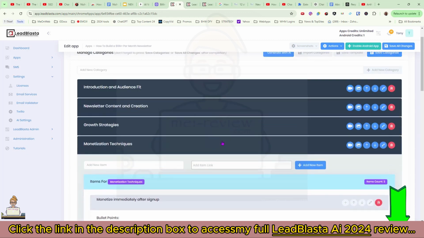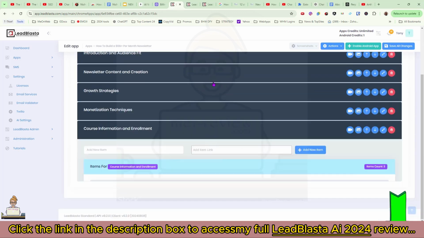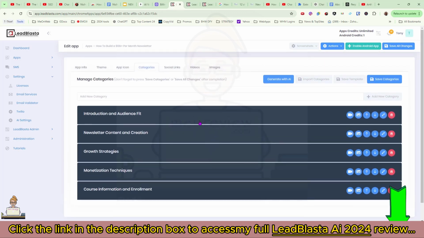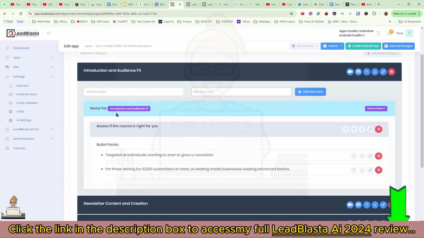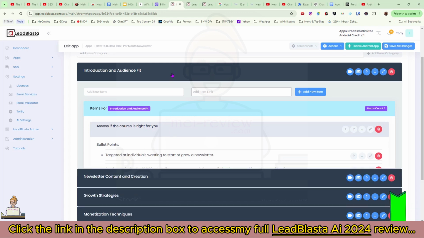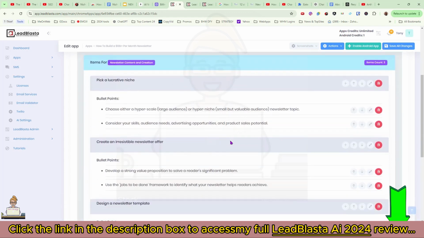Okay, so let me just minimize these so that I can explain to you what we have got here. Okay, first we have got these blue areas. These are categories, okay? And then we have tasks, and underneath tasks we have bullet points that emphasize whatever the task may be, okay? You can see the same thing here.